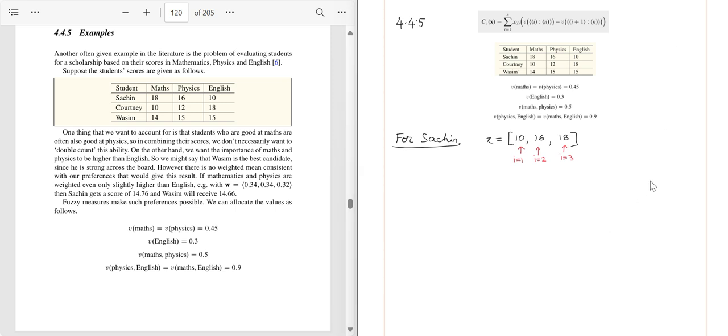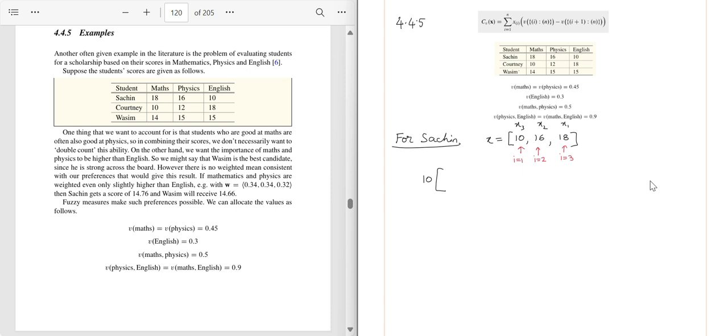So for Sachin, we will calculate each term based on the same formula. The first term will be x of 1. x of 1 is 10, right? So in brackets write 10 and multiplied by the fuzzy measure of the subset i to n, which is nothing but 1 to 3. In our case, this was our original x3, this was our original x2 and this was our original x1.